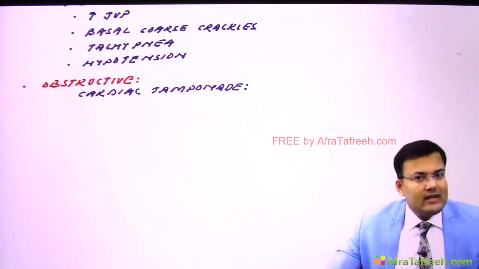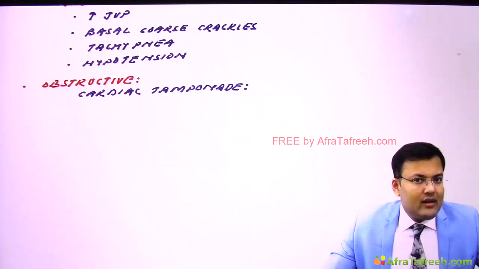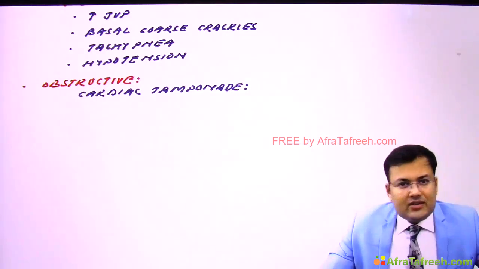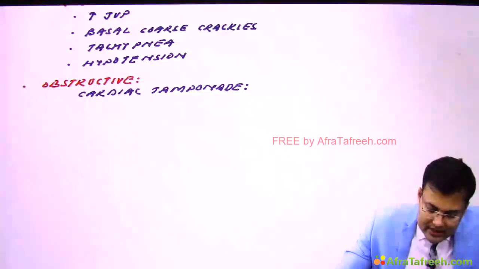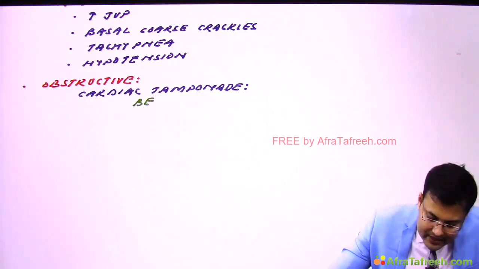And what's the name of that triad? It's Beck's triad. What are the components of Beck's triad? Muffled heart sound, distended neck veins, and hypotension. So it is characterized by Beck's triad. So patients will be having these manifestations.